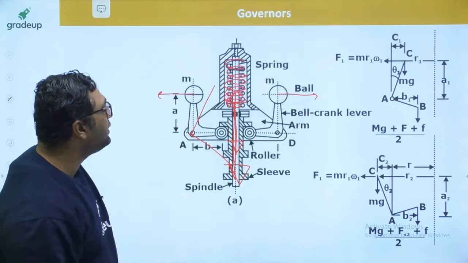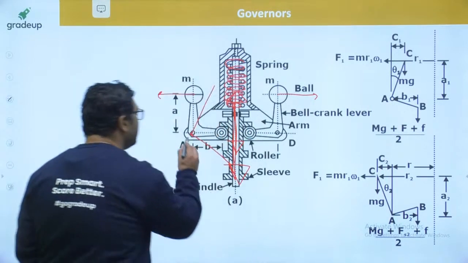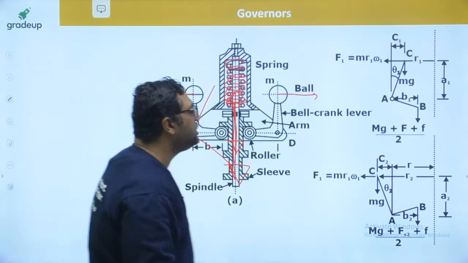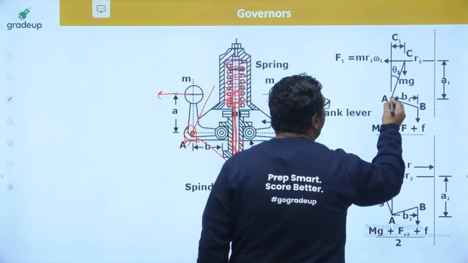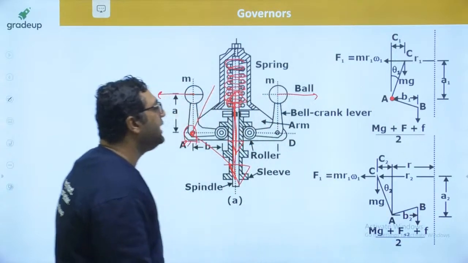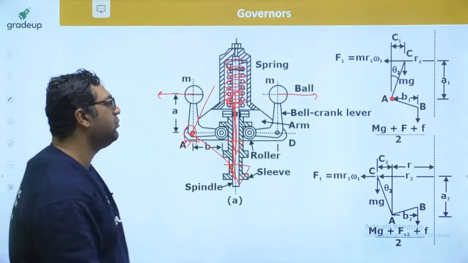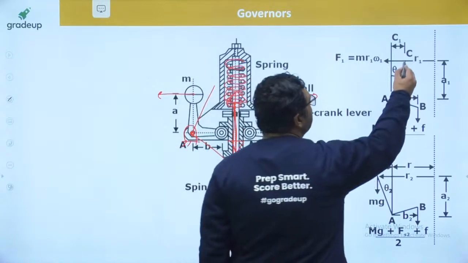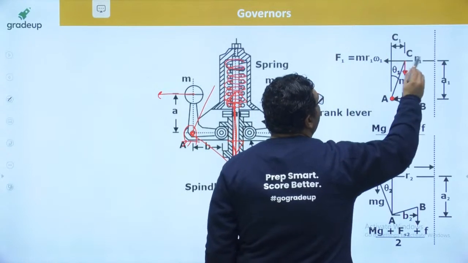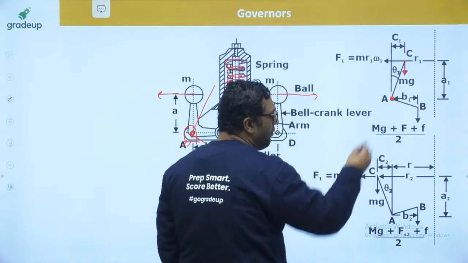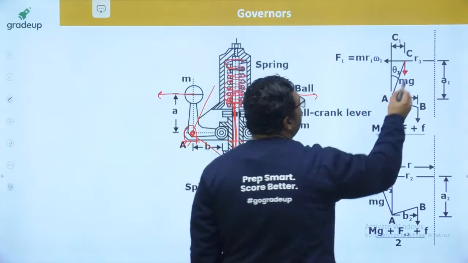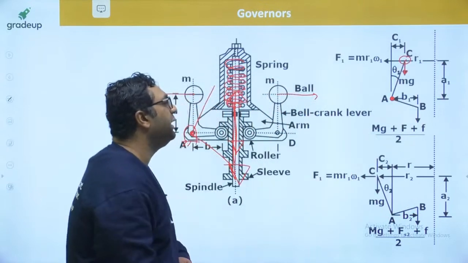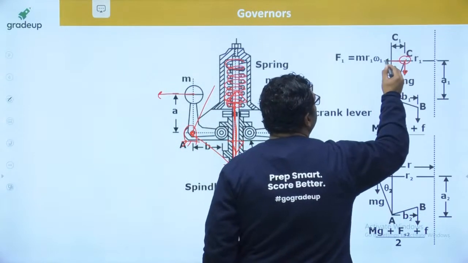And when we are talking about this Hartnell governor, obviously this is a bell crank lever. So this is a point of hinge. In every condition you can take the moment about this hinge, because taking the moment about the hinge will give you the summation of moments equal to 0. If you see this, here mg force is acting in the downward direction. When you are talking about these two conditions, if you take the mass in this position, because of the reduction of speed, mg will be acting downward and force will be acting here.